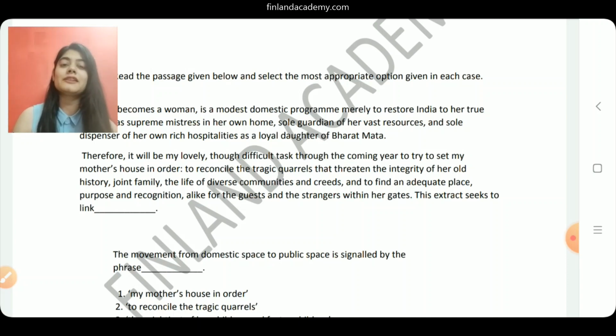So mother's house, but then what does mother's house stand for here? It stands for the country, it stands for India. So it is very much in sync with what the question asks: the movement from domestic to public space.